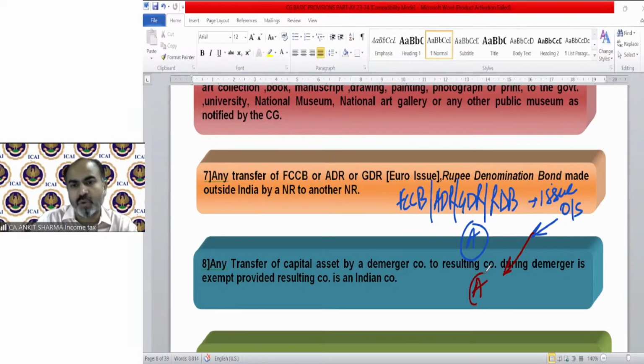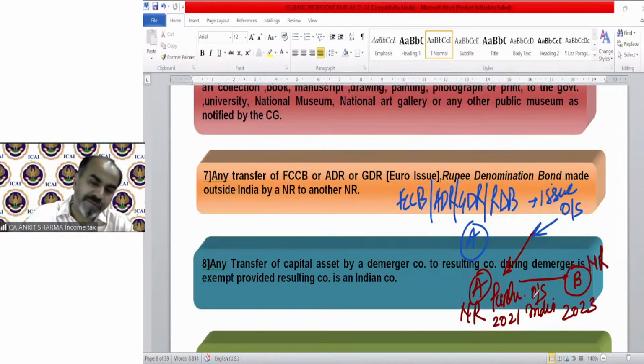Mr. A, who is a non-resident, purchased them in 2021. And now Mr. A, the non-resident, is going to sell it to Mr. B, who is also a non-resident, in 2023, and they both are outside India.